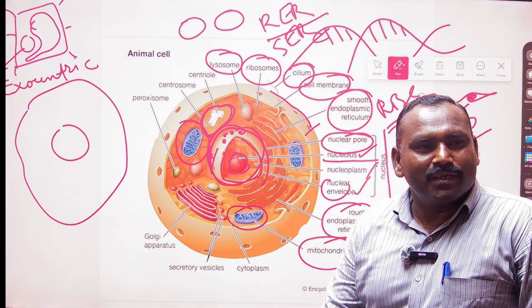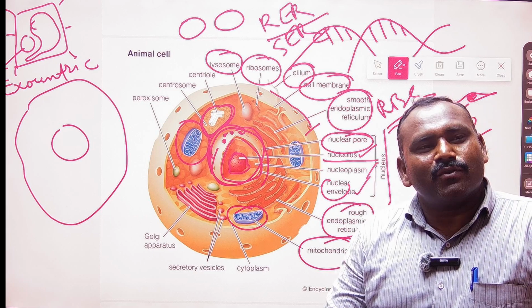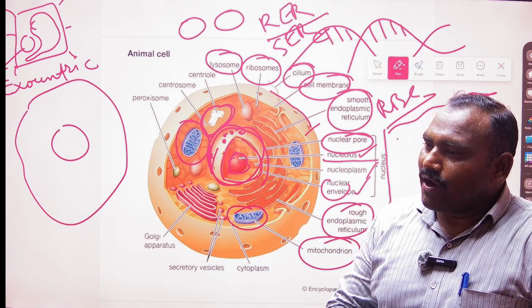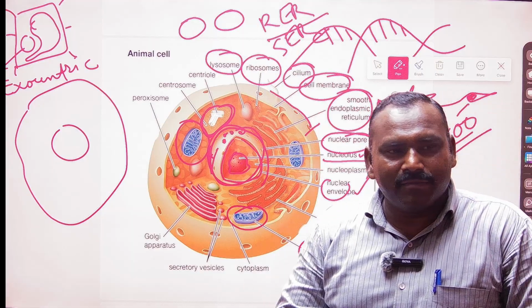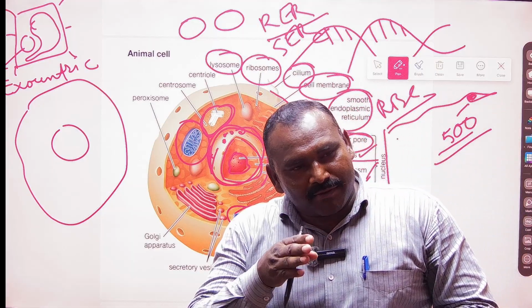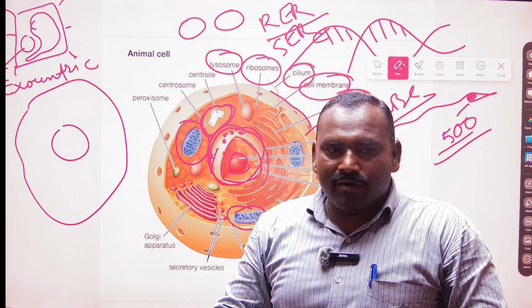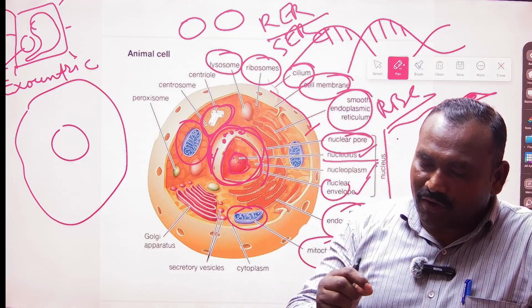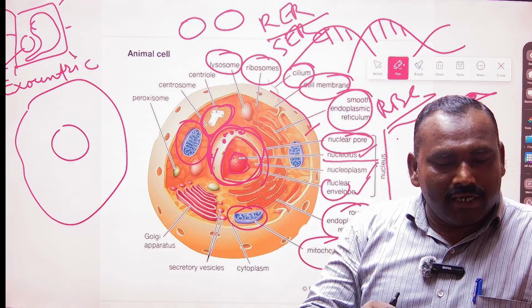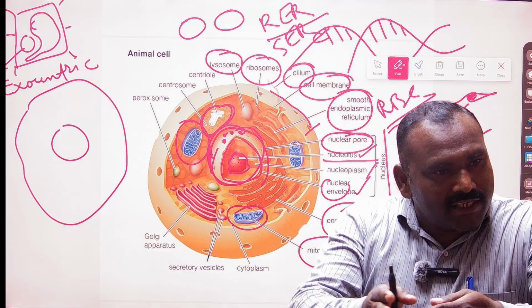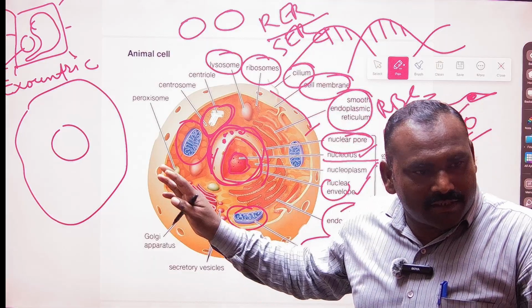RBCs are cells which do not have the nucleus. Why is this happening with them? Because RBCs have to migrate through very, very small capillaries, so they have to continuously change their shape, so it is very simple.